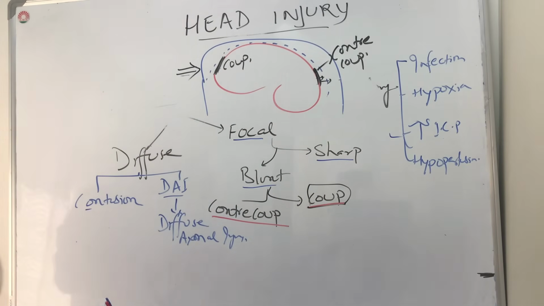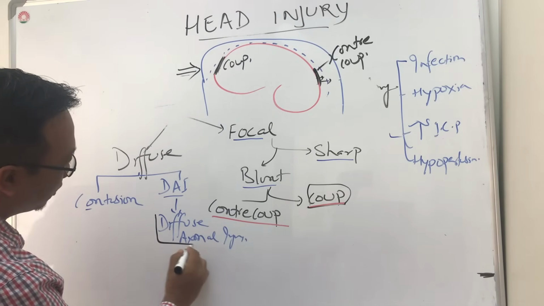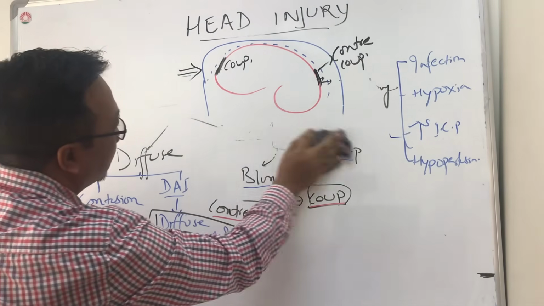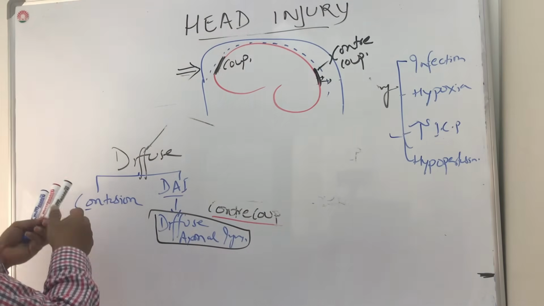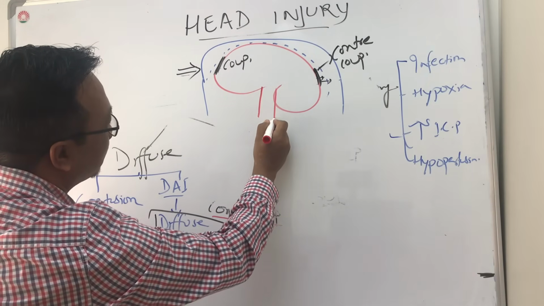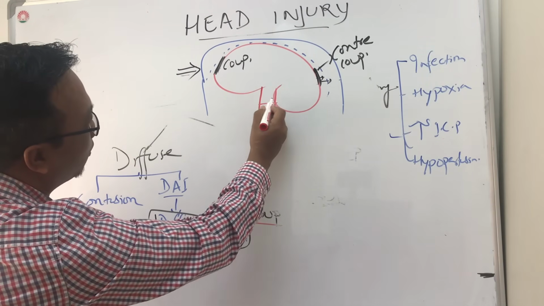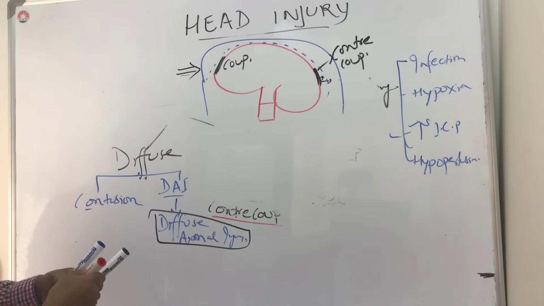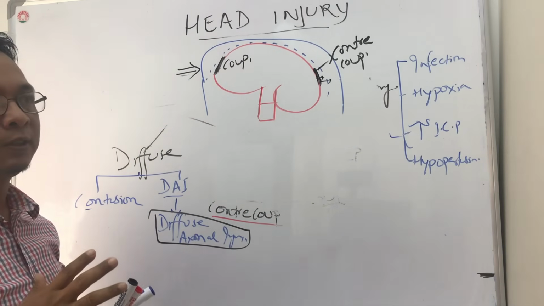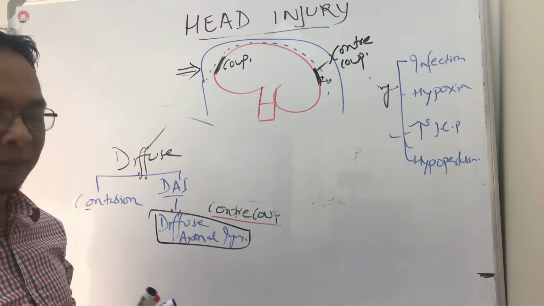Then the next important thing you should know before starting the pathophysiology is diffuse axonal injury. Let's say this is the brain stem, and we know in the brain stem there is the pons and medulla. So what is there in the brain stem? We have the reticular formation, which maintains our alertness.